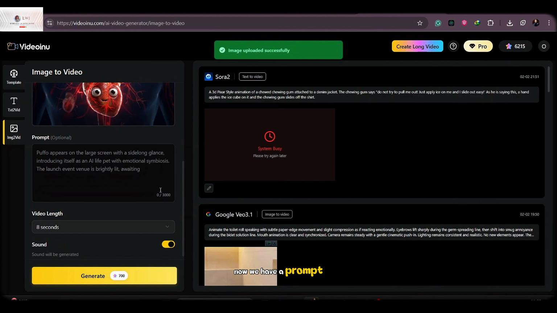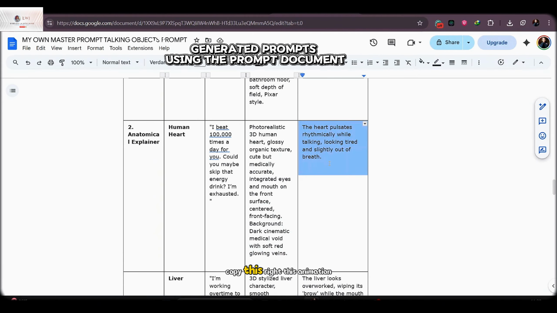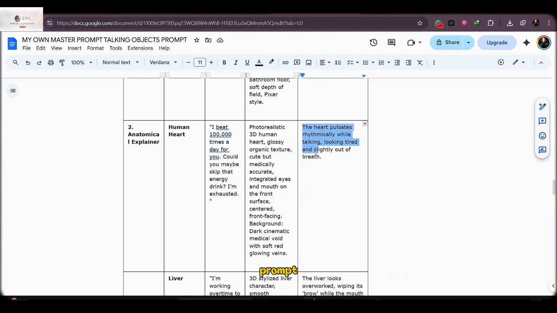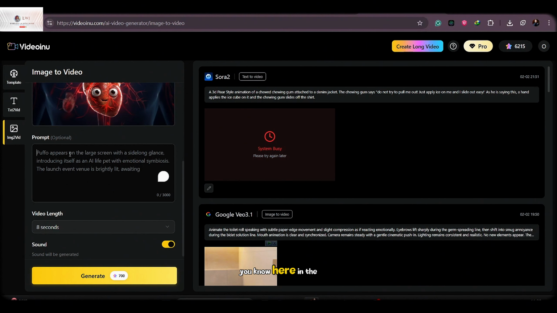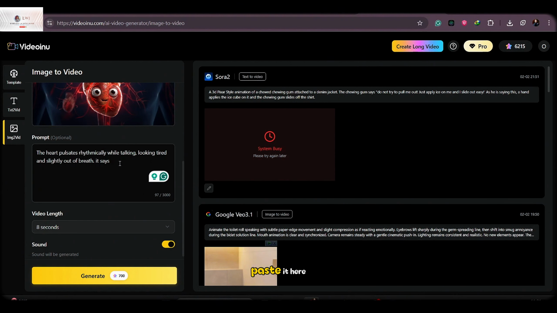Now we have a prompt box right here, and so we're going to go over here and copy this animation prompt. I'm going to go back to Videoinu, into the prompt box, and paste it. Now we need our heart to say something, so you're going to write this manually. Then you're going to go back to the prompt document and you can see this voiceover line. You're going to copy it and paste it here.